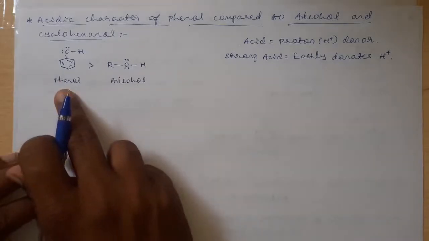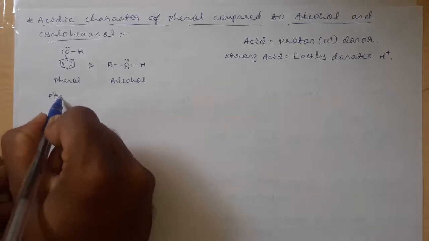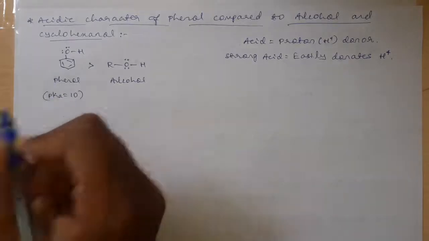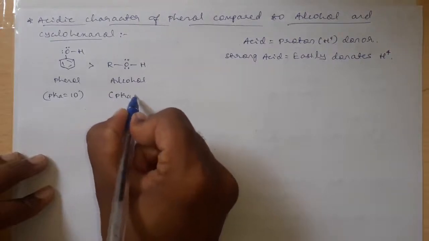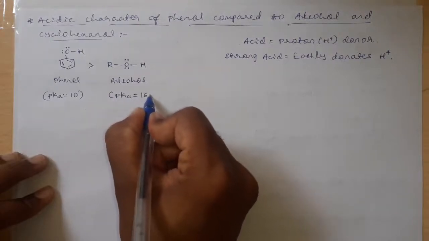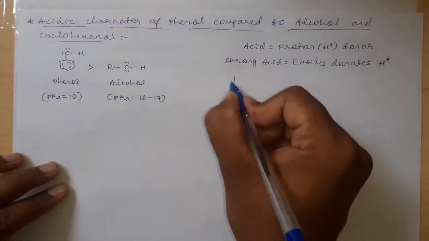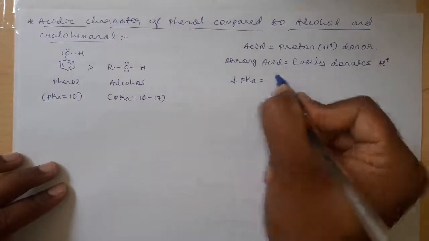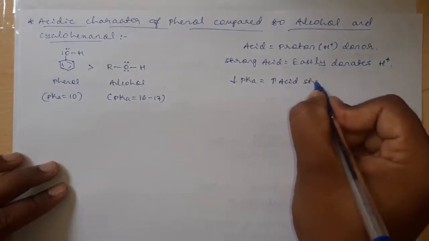Phenol is more acidic as compared to alcohols. The pKa value for phenol is about 10, and for alcohols the pKa value is between 16 and 17, and we know that the lower the pKa value, the higher the acid strength.